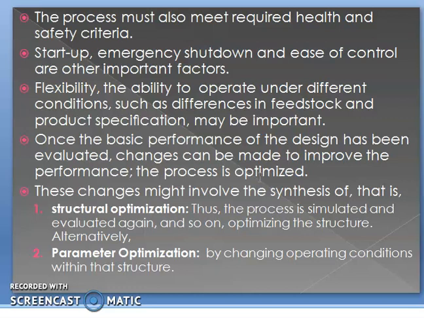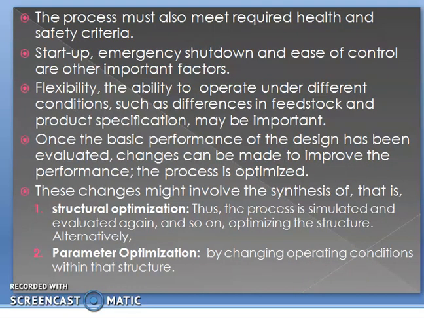The first one is structural optimization. The process is simulated and evaluated again, and we are optimizing the structure. That is called structural optimization. The next one is parameter optimization. In this we can change the operating conditions in a chemical process, and that is called parameter optimization. So that is the introductory part about the introduction to chemical process design.